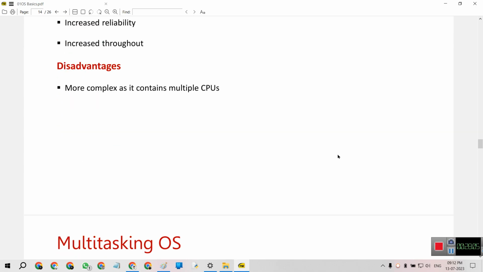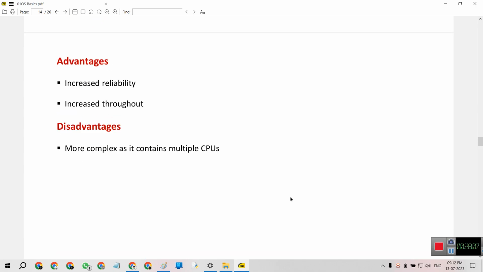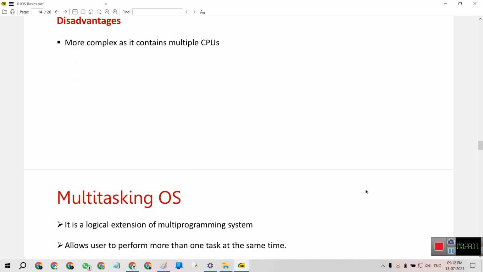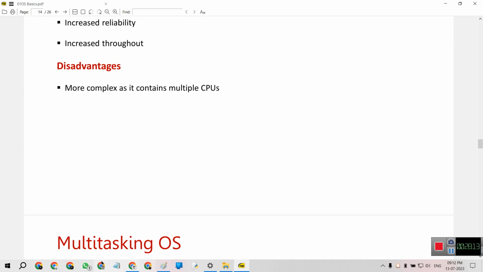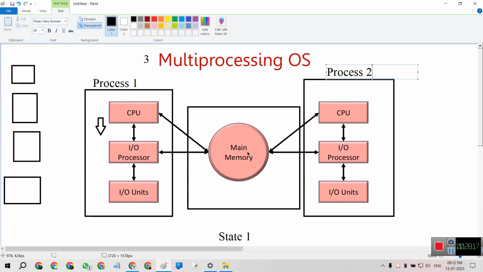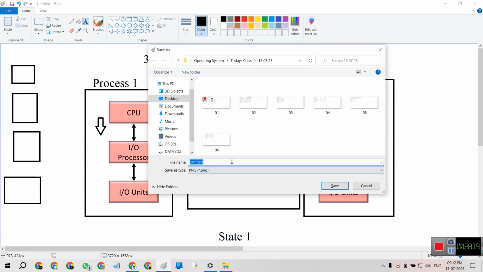We will end this lecture by explaining three different types of operating systems. In the next lecture, we will take the multitasking operating system. We will save this as our seventh slide.